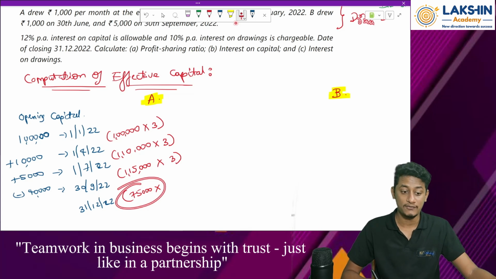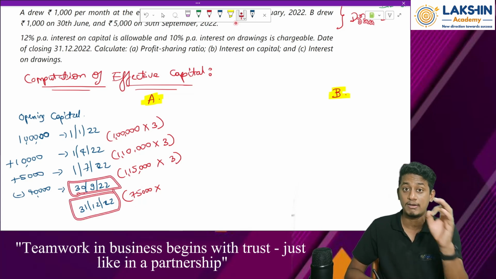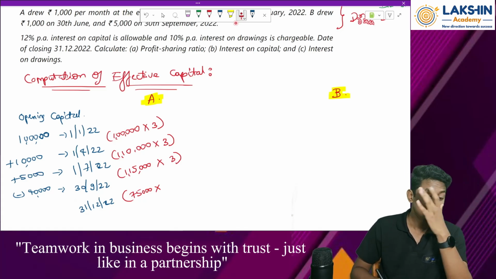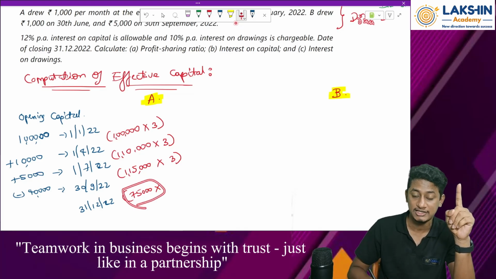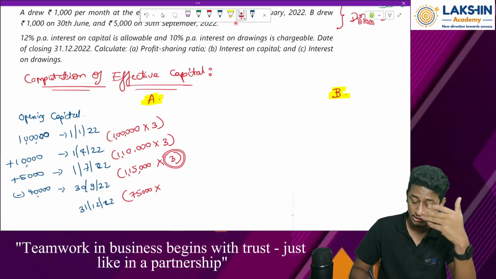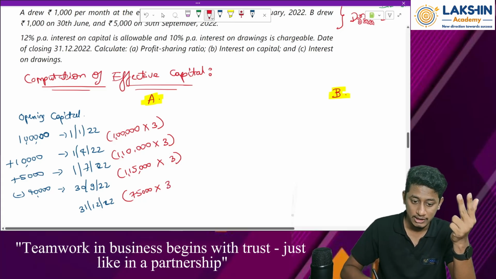This is the new capital from 30th September 22 till 31st of December 22, that is till my year end, because till the year end no other entries are given to me. Now tell me how much is the period? September full month is cleared here only, so leave it. So October, November, December, again for 3 months.